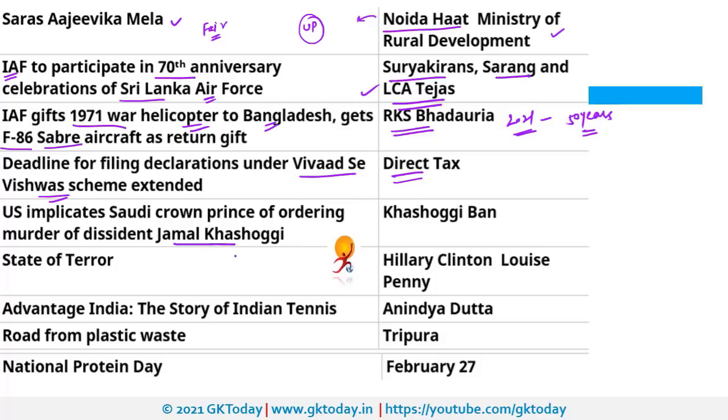Next is Jamal Khashoggi. Actually, he was from Saudi Arabia. Now, recently he was in news because as per USA, the Crown Prince of Saudi Arabia was involved in his murder, and that is why sanctions were imposed on certain personalities which were involved in the murder of Jamal Khashoggi. So first thing first, he was associated to Saudi Arabia and he was murdered in Turkey, in Istanbul. Please remember this term, Khashoggi ban. That means it is a ban imposed on those personalities which were involved in the murder of this Jamal Khashoggi. Recently, USA imposed these visa restrictions.